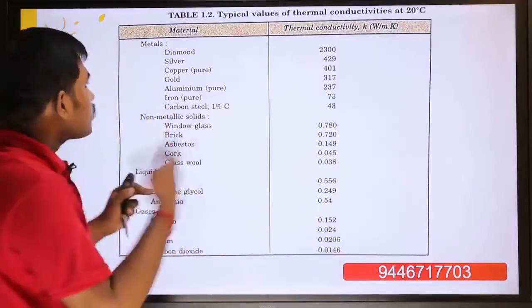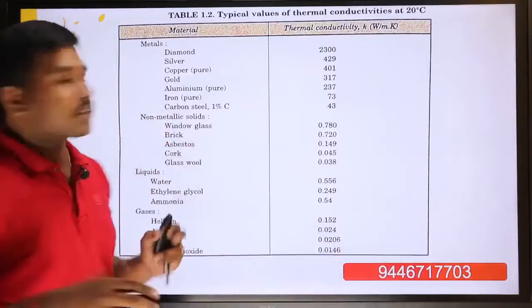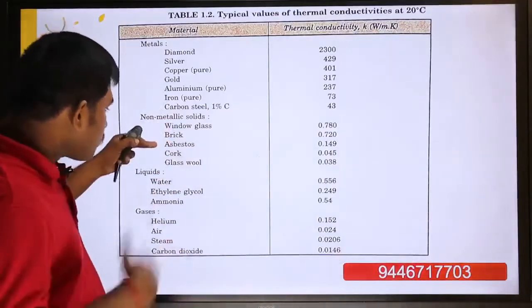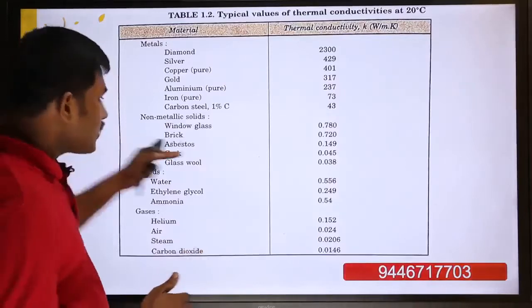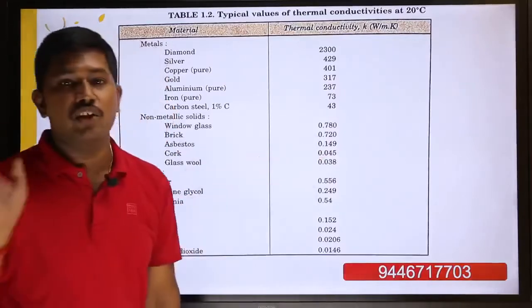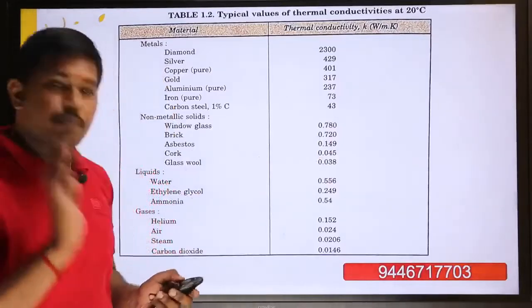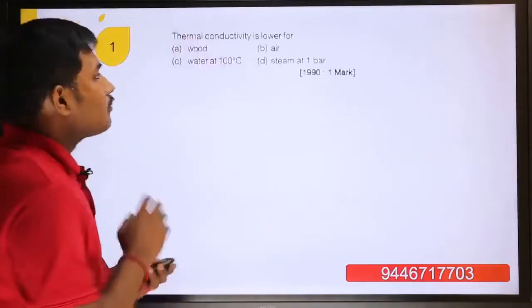Some questions ask about liquids, some about diamond, gold and iron, and some about asbestos and cork. If you know the particular values, you can solve them easily and get definite marks from this. So the answer is nothing but air.